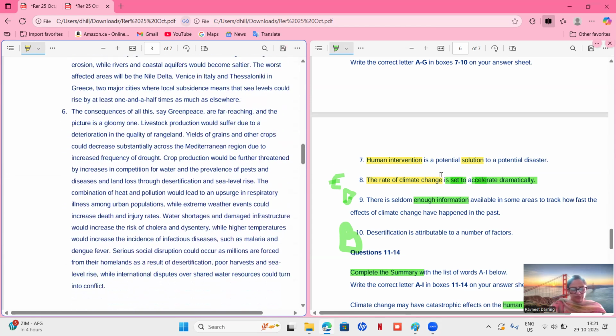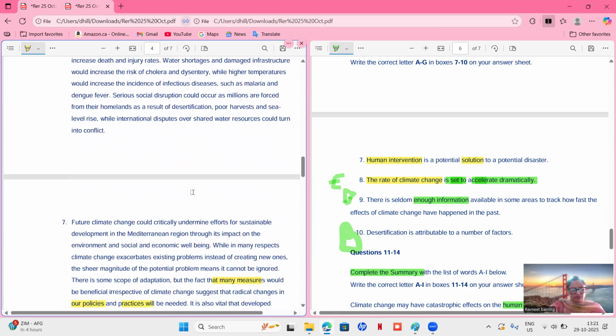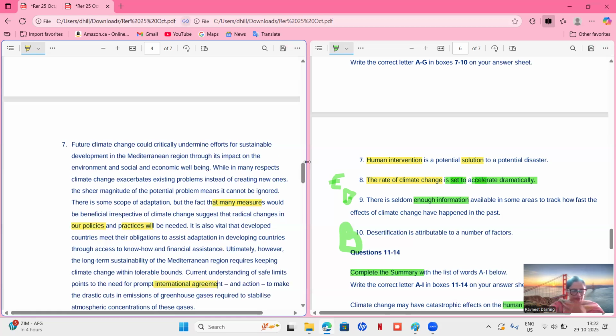if they're talking about human solution. If they're not talking anything about solution in the sixth one, that means the answer is the seventh. So just skim and skip. So they're not talking about solution. The seventh is then definitely talking about solution. So seventh is G.